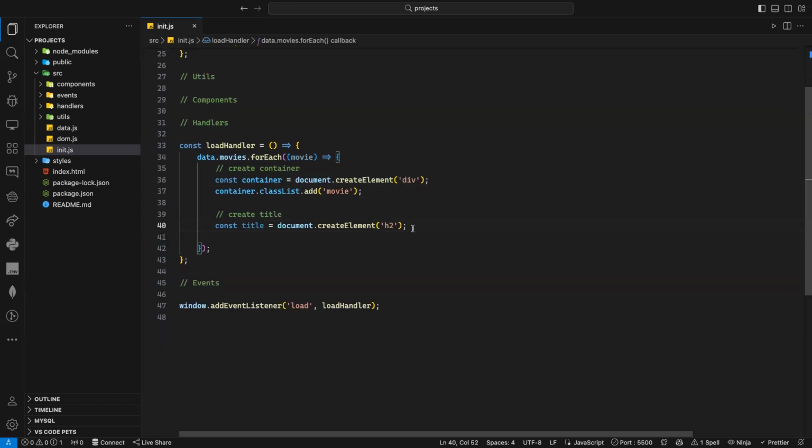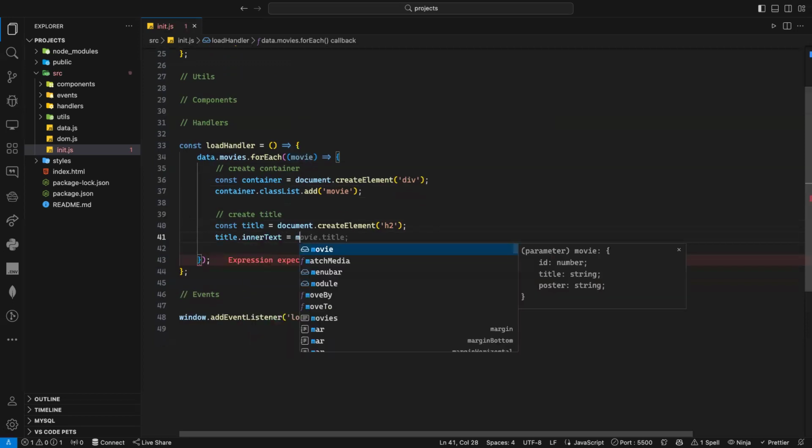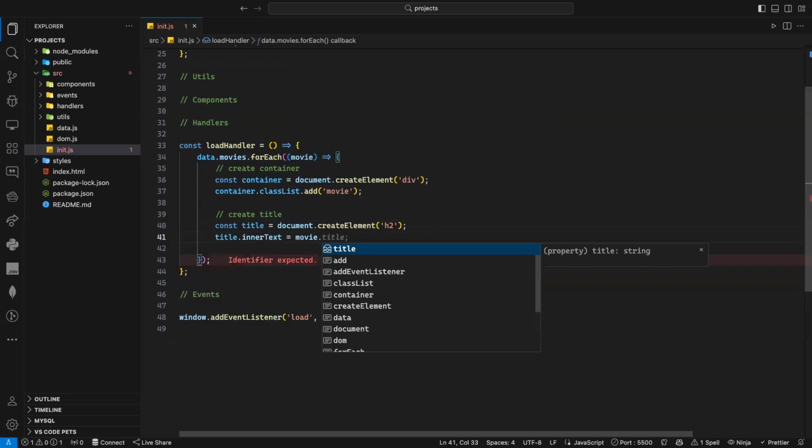But now the problem is, I have movies, that's my data. As you can see, for each movie I have ID, title, and poster. So I need to put this title inside this title DOM element, this H2. How can I do that? I can just say title.innerText is equal to movie, that's my object, dot title.